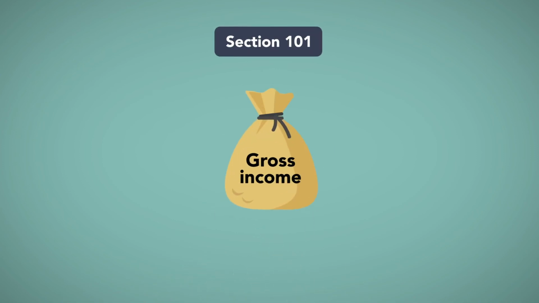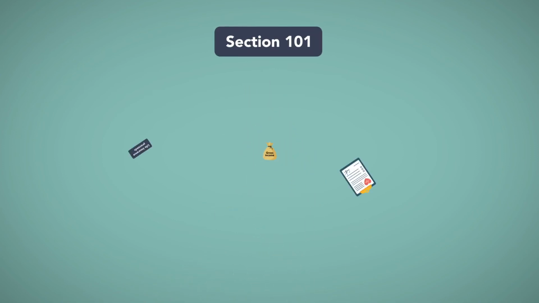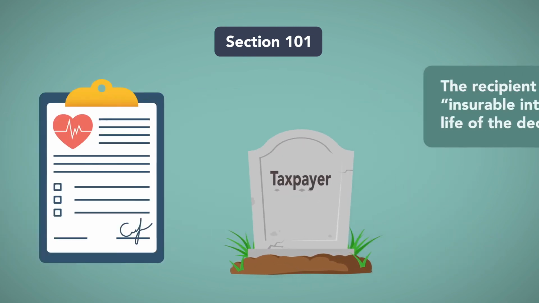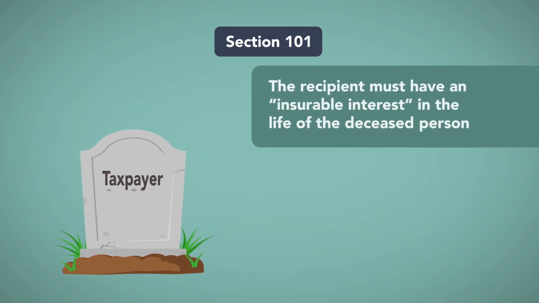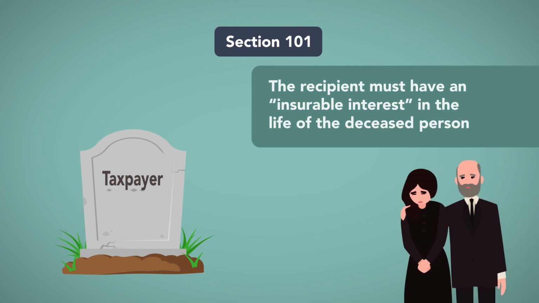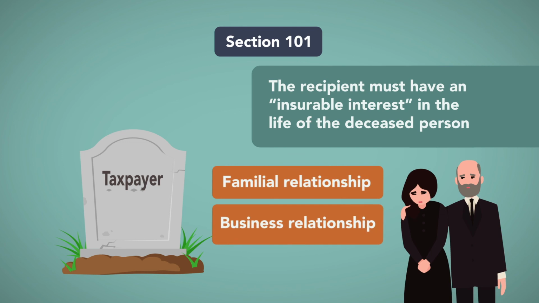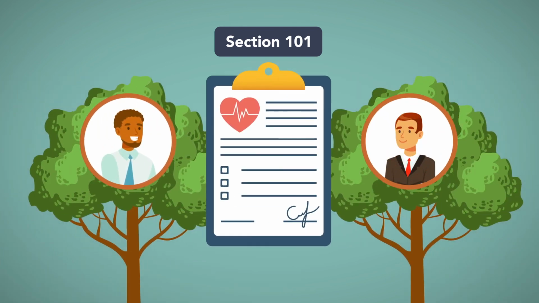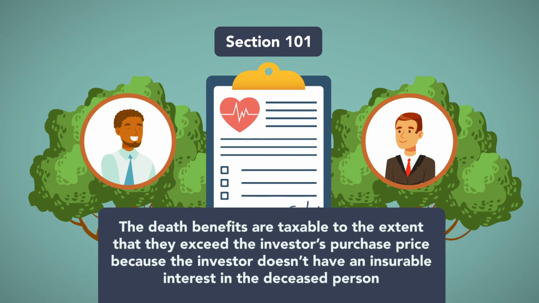Section 101 excludes from gross income proceeds of life insurance contracts that are paid upon death. To qualify, the recipient must have an insurable interest in the life of the deceased person, which typically means a close familial or business relationship. If, for example, an investor purchases a life insurance policy on an unrelated person, the death benefits are taxable to the extent that they exceed the investor's purchase price, because the investor doesn't have an insurable interest in the deceased person.